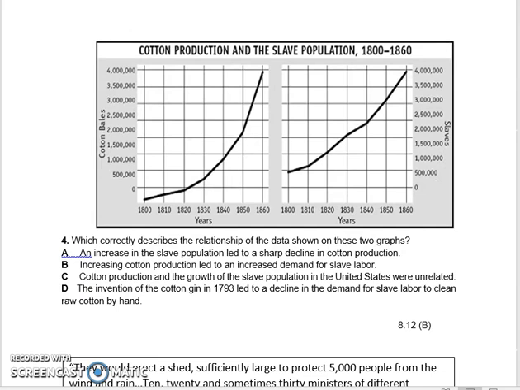Number 14. Which correctly describes the relationship of the data shown on these graphs? A. An increase in the slave population led to a sharp decline in cotton production. B. Increasing cotton production led to an increased demand for slave labor. C. Cotton production and the growth of the slave population in the United States were unrelated. D. The invention of the cotton gin in 1793 led to a decline in the demand for slave labor to clean raw cotton by hand.